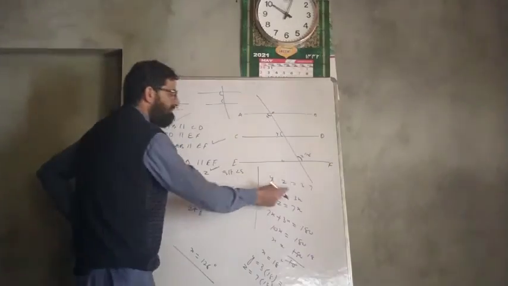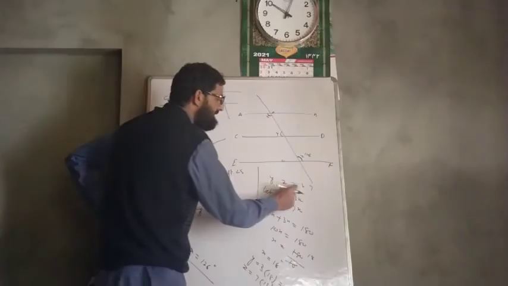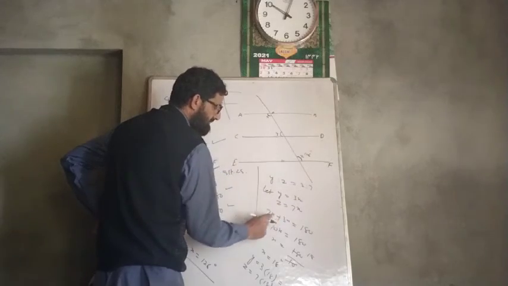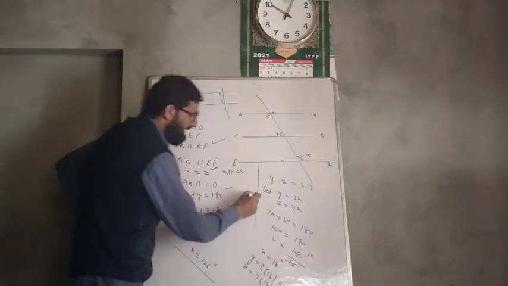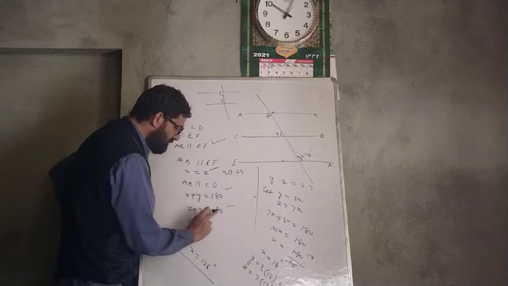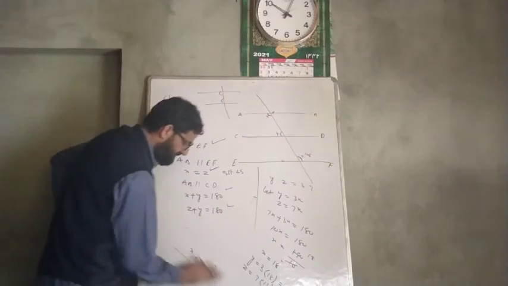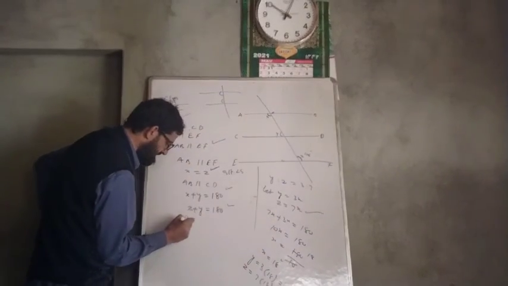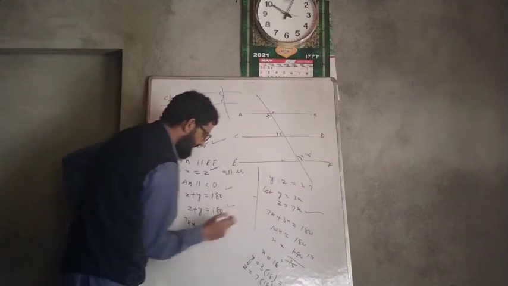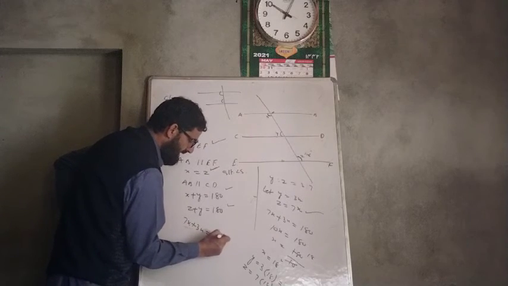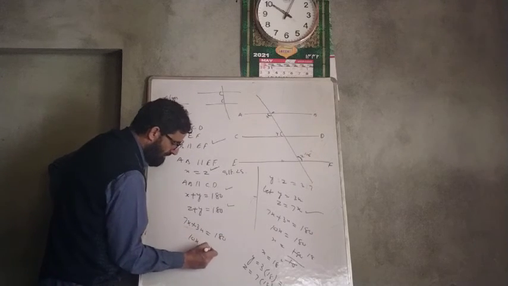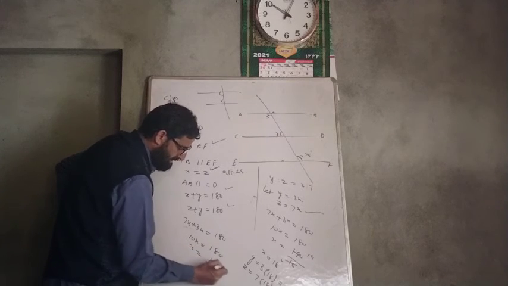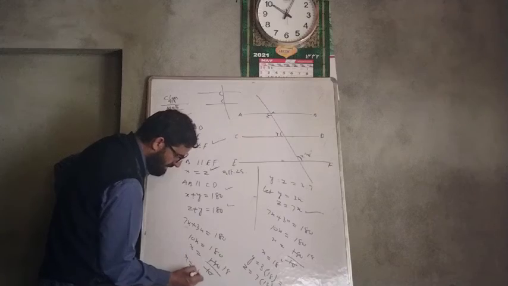Now the ratio of Y and Z is given. Y is to Z is equal to 3 is to 7. Let Y is equal to 3x, Z is obviously 7x. Now putting back this value here, Z plus Y is equal to 180. Z is 7x, so we write here 7x plus Y, Y is 3x, is equal to 180. This is 10x is equal to 180. So x is 180 divided by 10, 18. So x is equal to 18 degrees.